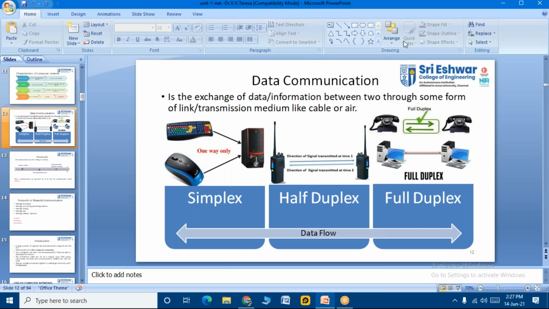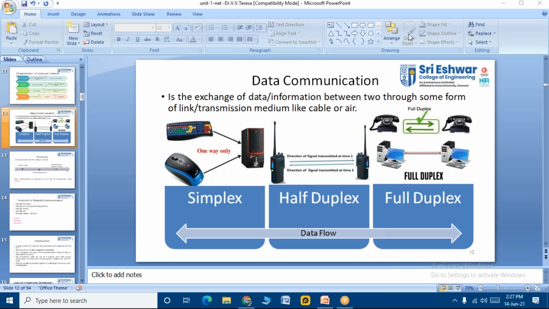Okay. So students, let us come to the data communication. And then we spoke about the data communication. So what all we spoke, students? We spoke about how the data is being exchanged, right? So how the packet of information is being exchanged. Maybe it is through wire or through wireless medium, right? Through cable or through air. Okay. So the other class I told you all about the simplex, half duplex and the full duplex.